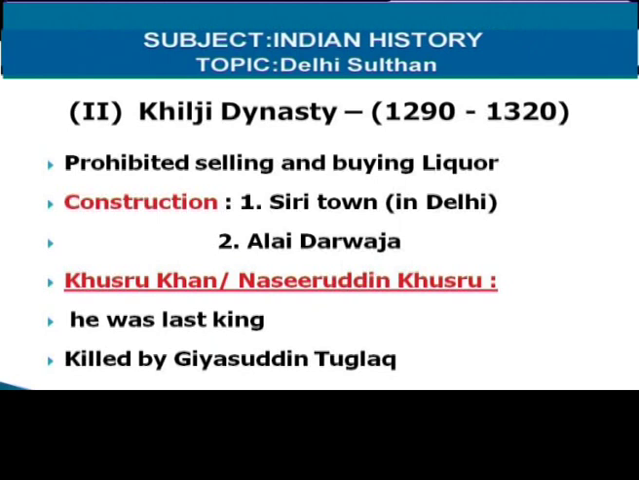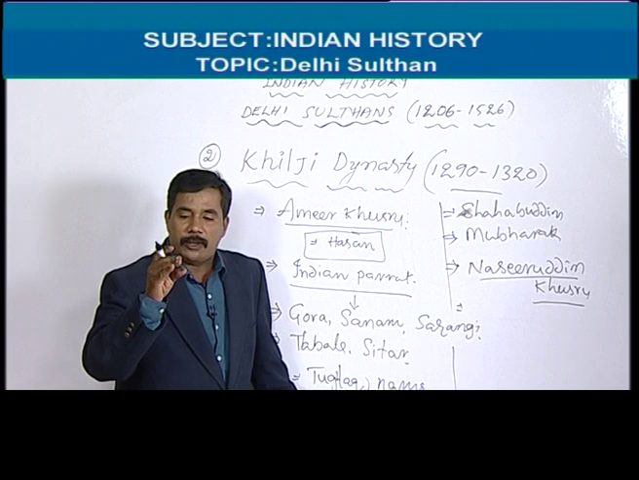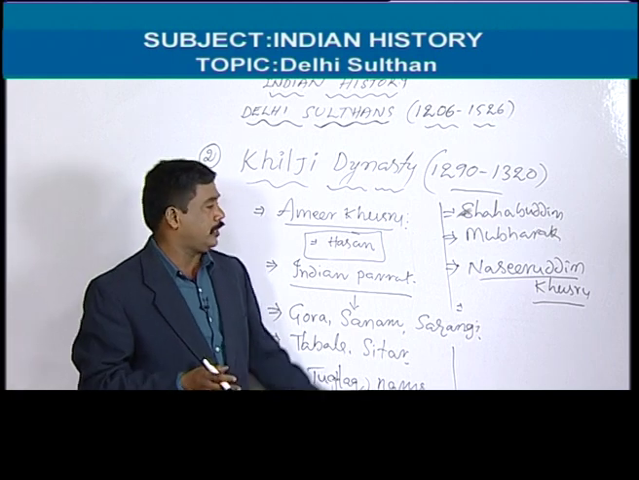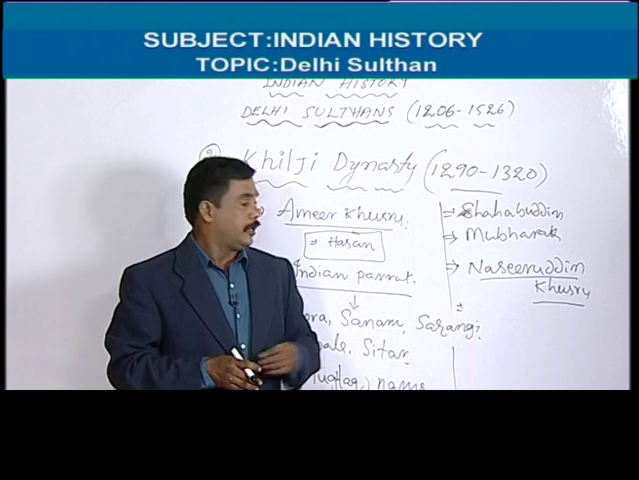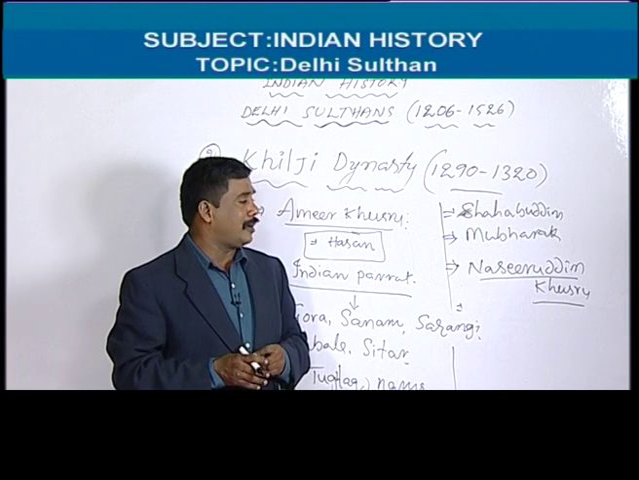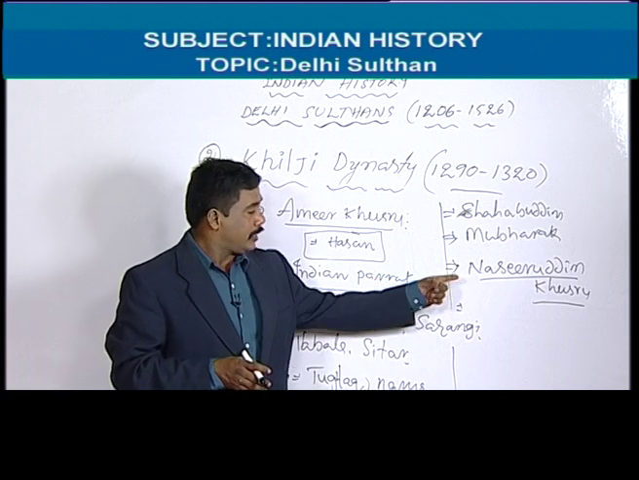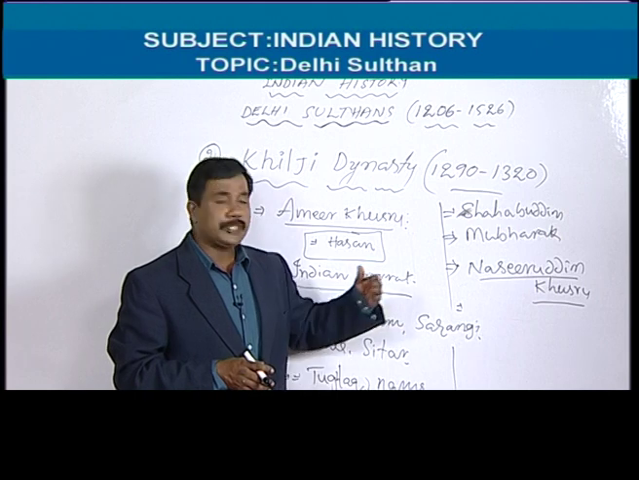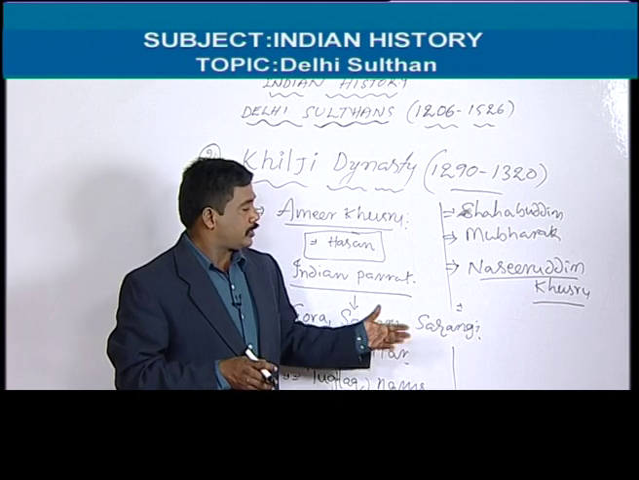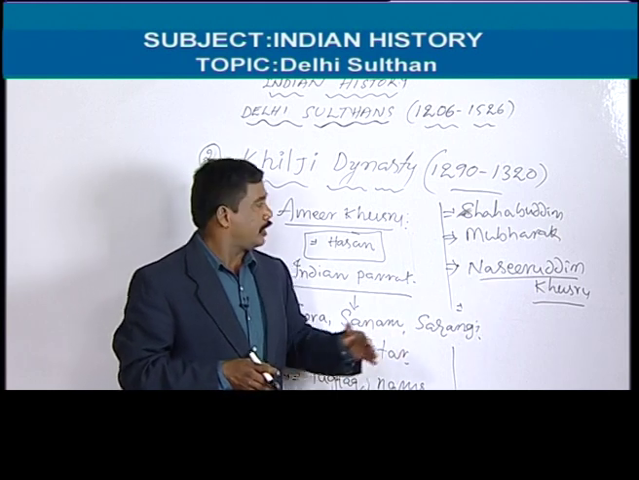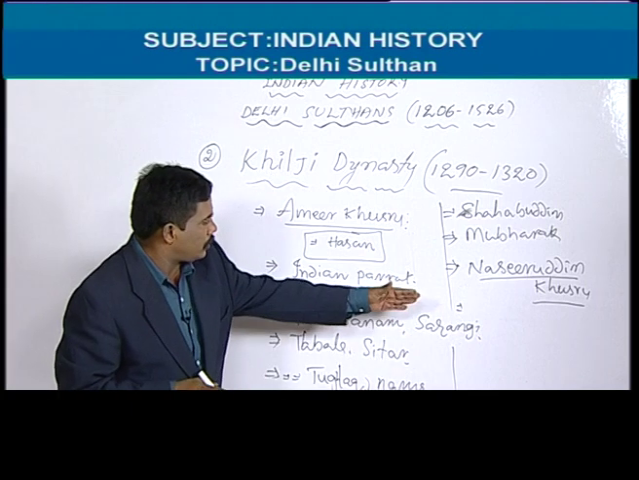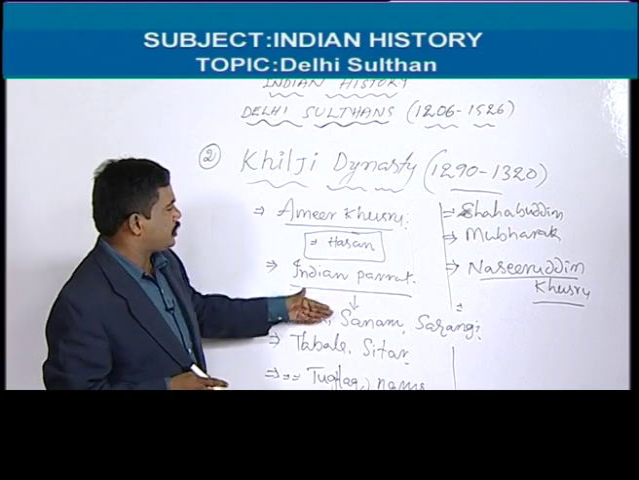What was the mistake? Being a Hindu, he kept the photos of Hindu gods and goddesses in the mosques. That's why his army commander Ghiyasuddin Tughlaq became very serious and killed Nasiruddin Khusro. Because of that, Nasiruddin Khusro was the last ruler and the Khilji dynasty closed.